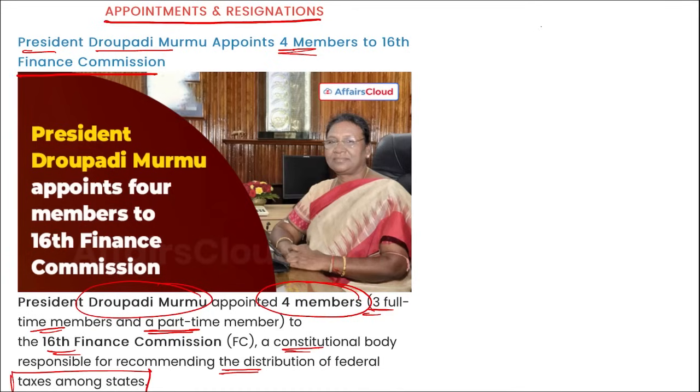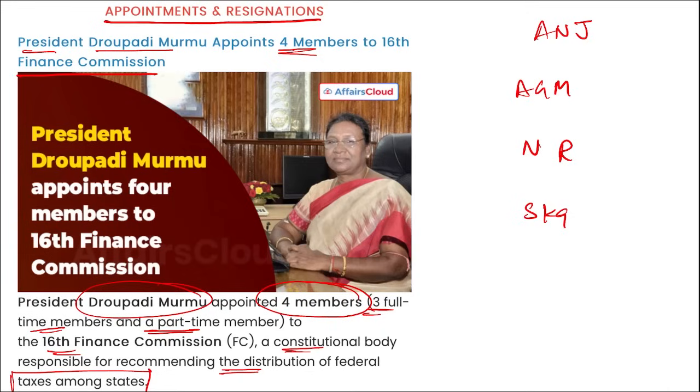Right? Then remember, the 4 individuals here will be Ajay Narayan Jha, Annie George Matthew, Niranjan Rajadhyaksha, and Soumya Kanti Ghosh. These are the 4 members that have been recently appointed to the 16th Finance Commission. Correct? 4 members to the 16th Finance Commission.